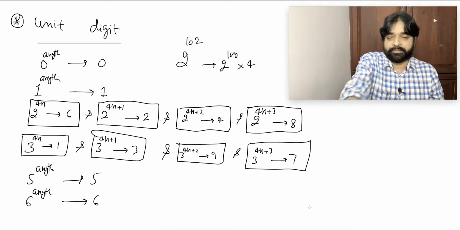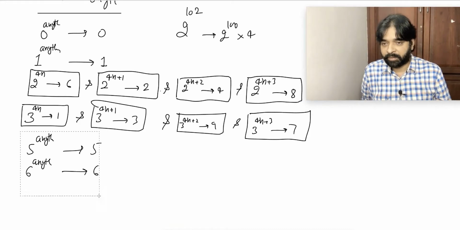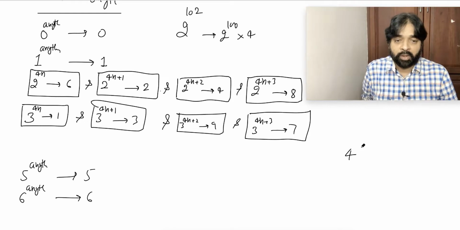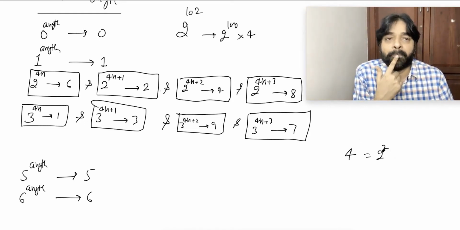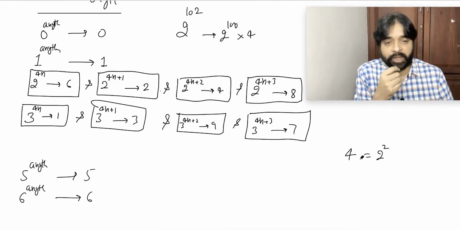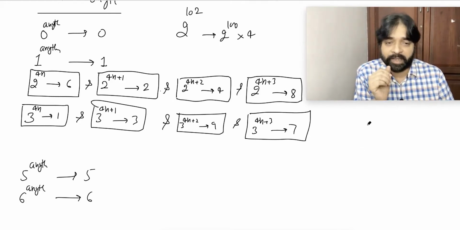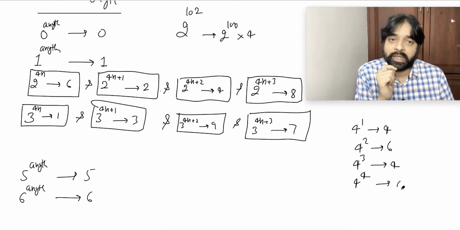Okay. Going further with this, 4. 4 is nothing but 2 square. Yes or no? So think carefully everybody. First let's do it manually to understand, and after that we'll generalize. 4 power 1 is 4. 4 power 2 is 6. 4 power 3 is 4. 4 power 4 is 6.